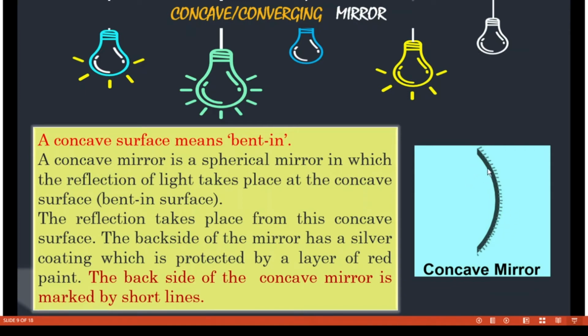Light cannot pass through this mirror, and the ray of light will be reflected by the concave surface, that is the bent in surface, this surface.